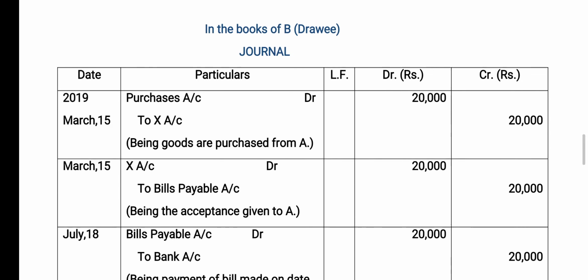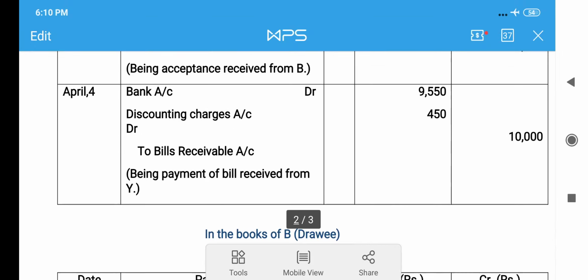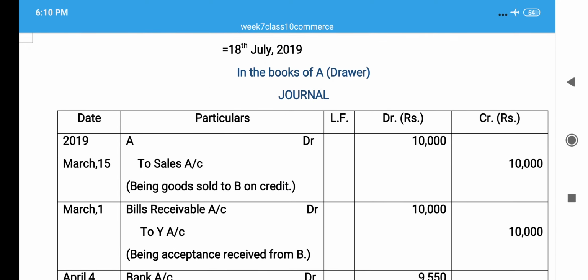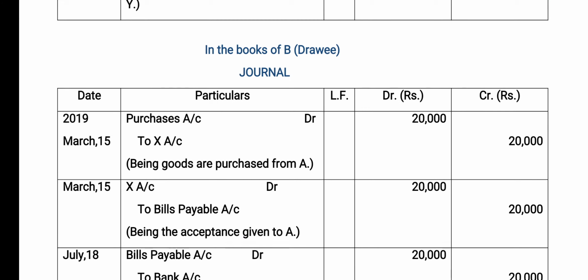In the books of B, the drawee, the entries happen as follows. First the purchase entry: purchases account debited to A account, being goods purchased from A. Then A account debited to bills payable account.